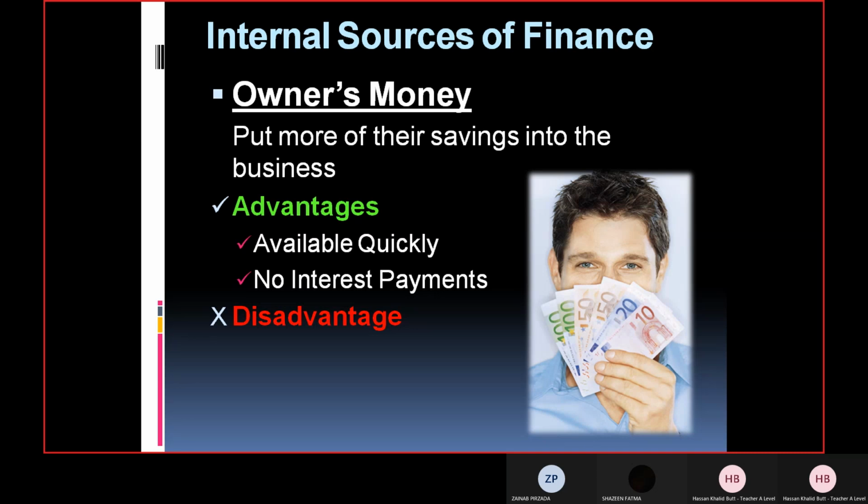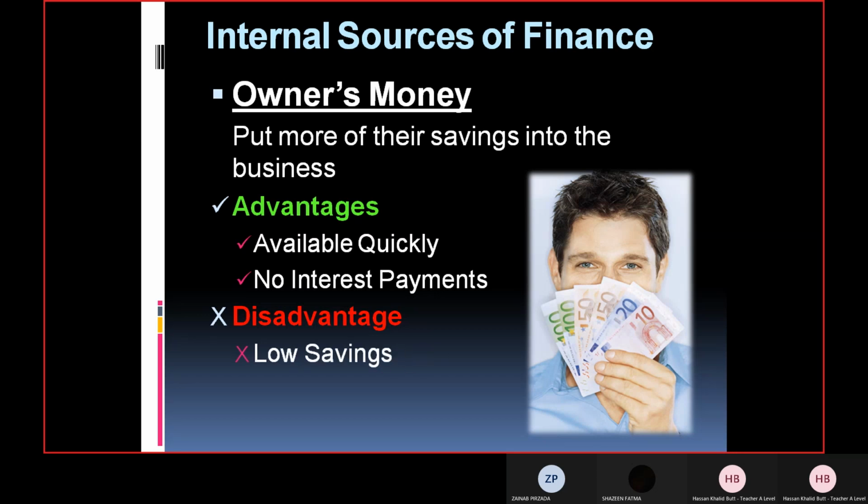Let me explain that. So, no interest payment. I told you interest is an expense. Simple as that. Okay? Interest is an expense. So if you do not pay interest, it means it will reduce the amount of expenditure. So when expenditure goes down, obviously it will increase the amount of profit the business earns. Simple. Okay, so it means if you use a source of finance where you have to pay interest, such as a bank loan, it will reduce your profit as well because interest is an expense. This is how you should be developing this point as well.